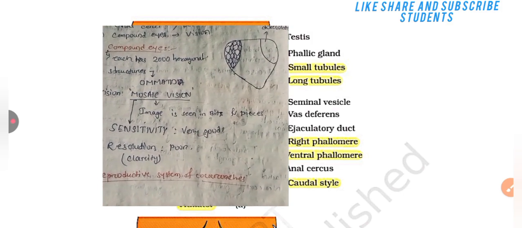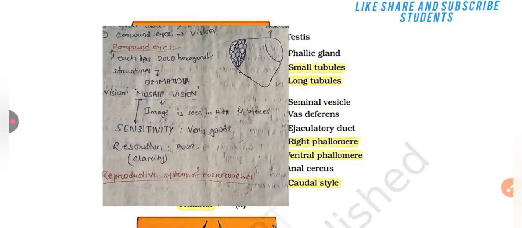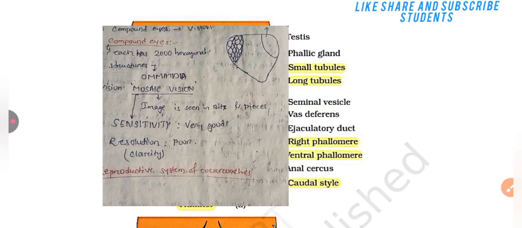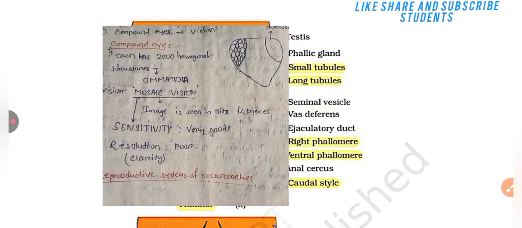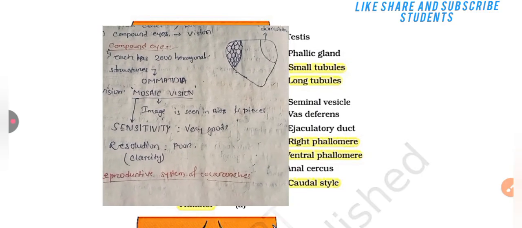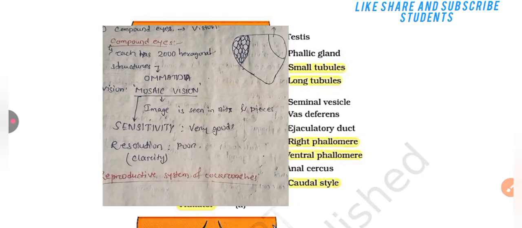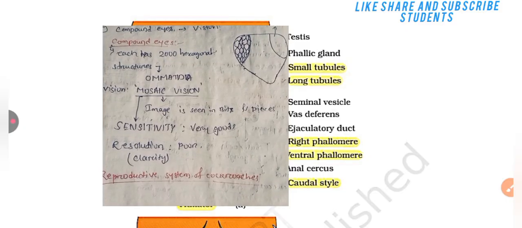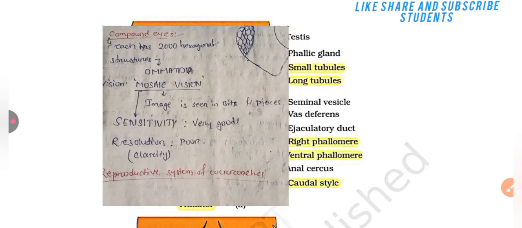In the compound eye, each cockroach has 2000 hexagonal structures known as ommatidia. The vision is a mosaic vision. The image is seen in bits and pieces. Sensitivity is very good, but resolution and clarity are poor.